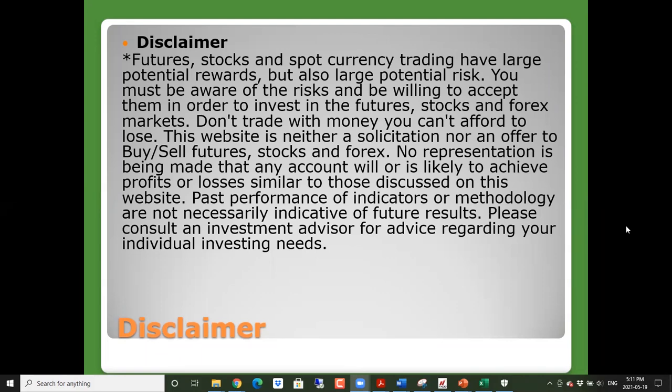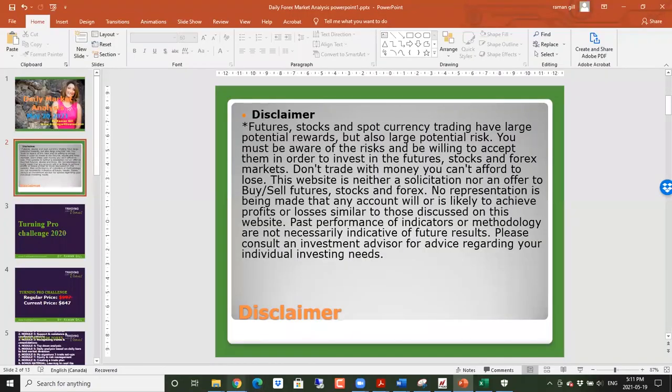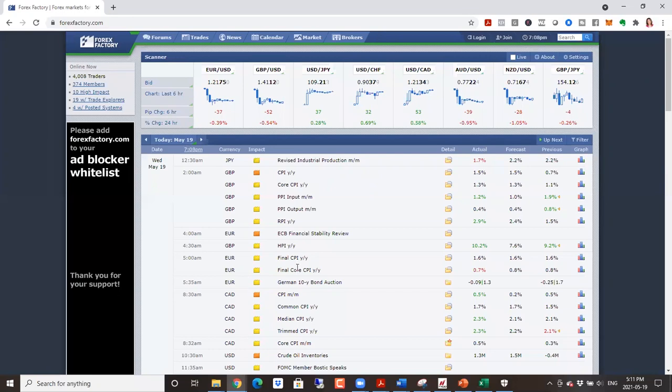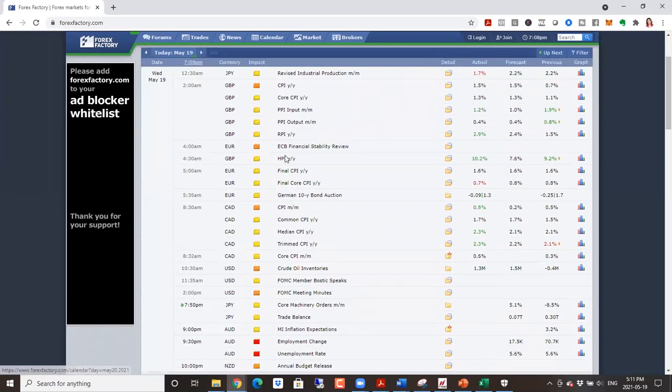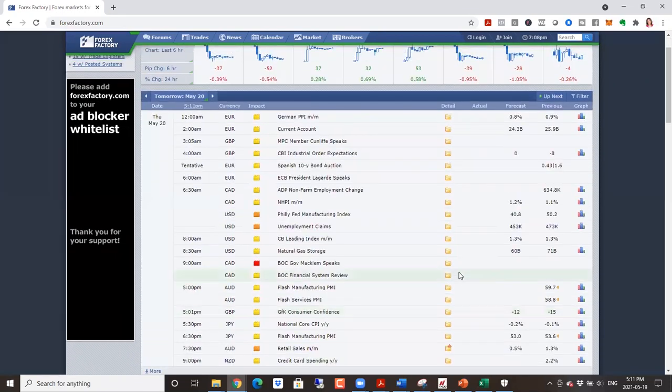As usual, we'll start off by taking a look at our calendar here. So in terms of what we have coming up on Thursday, lots of data. The important data here is the unemployment numbers and Philly Fed manufacturing index. Looks like it's dropping, which is not good. But any sort of positive developments here will have a good positive impact on the US dollar.